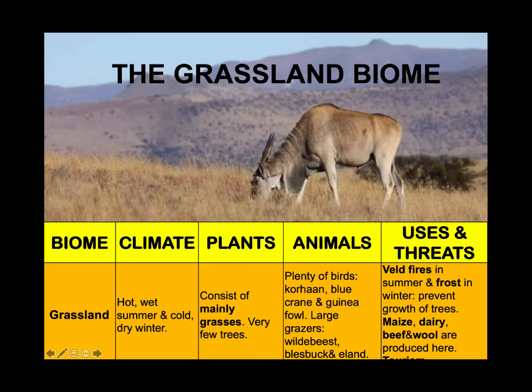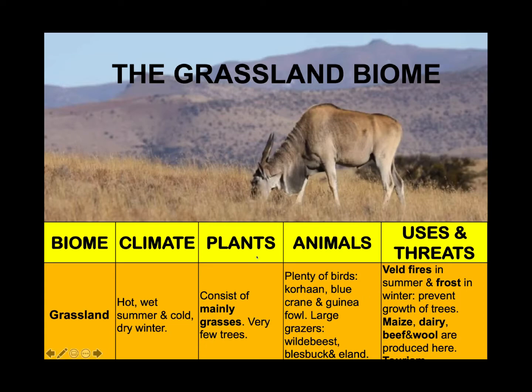The type of animals found here will be the large grazers, wildebeest, blesbok, and eland. Now there's also plenty of birds as well in the grassland biome. We will come across the blue crane, guinea fowl amongst others. Okay? Now what are the uses and the threats of the grassland biome?